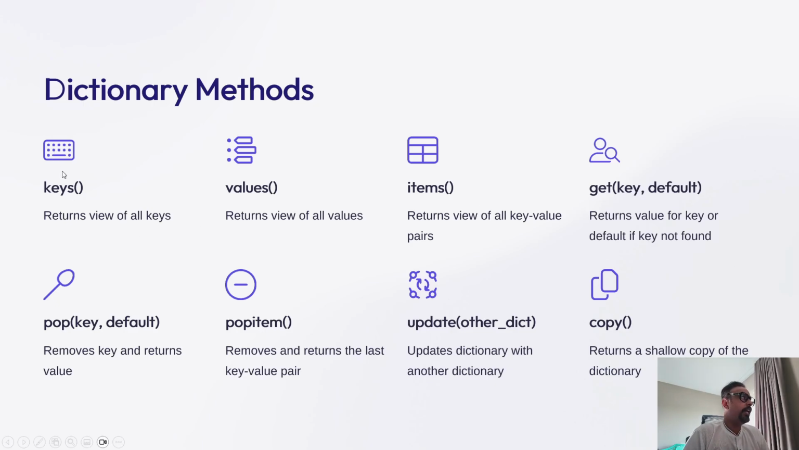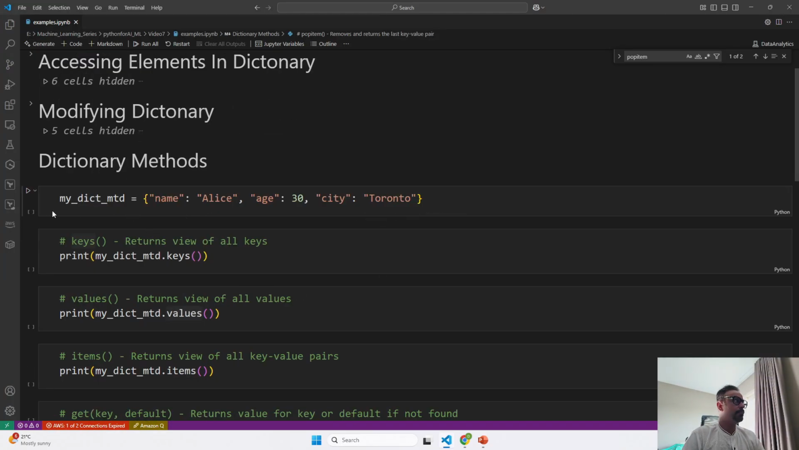Previously we have already explored that when you give keys, it will give the list of keys, values will give the list of all the values, and items will give the list of all the key value pairs. As well as we have seen get, which allows you to return a default value if that specific key does not exist. So let's see it from the methods perspective. I'm going to run it once again.